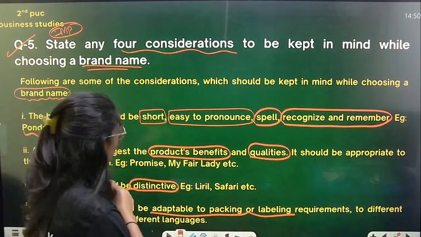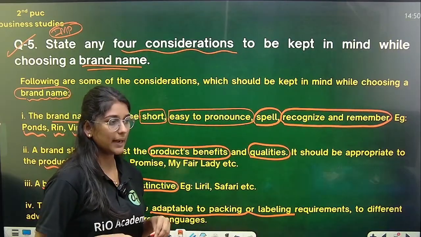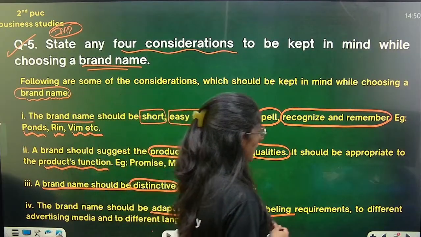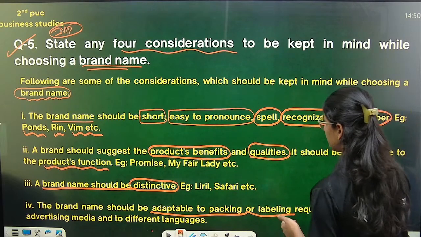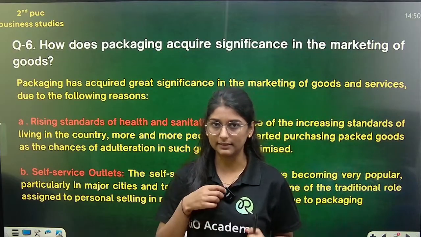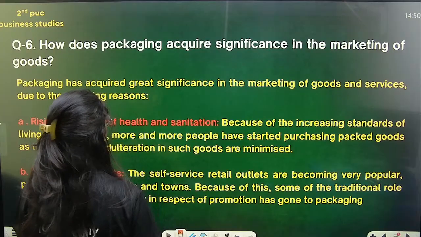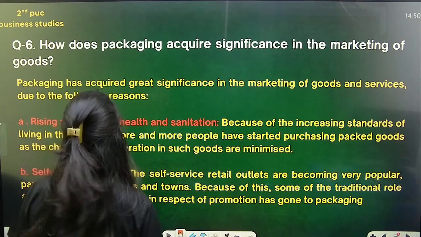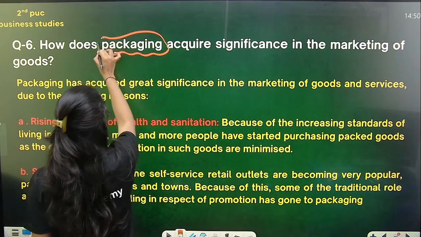Okay, so these are the 4 considerations you have to keep in mind while choosing a brand name. So the next question is, yes, this is a very important question for your exam. Please remember this answer. So the next question is, how does packaging acquire significance in the marketing of goods? So basically why is packaging important?